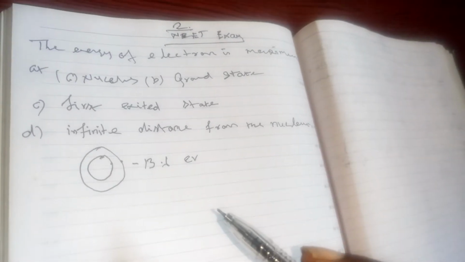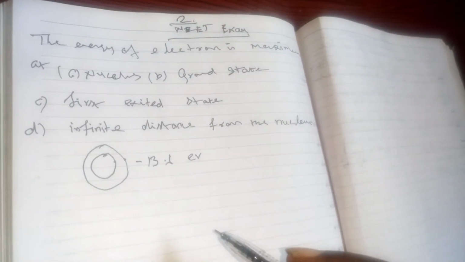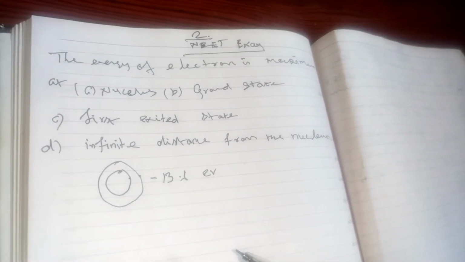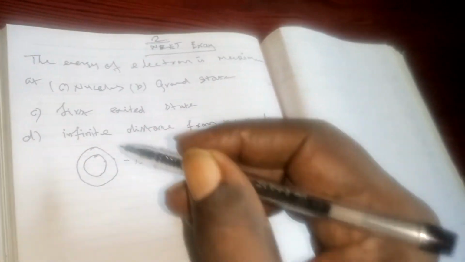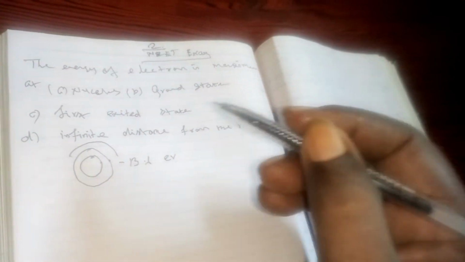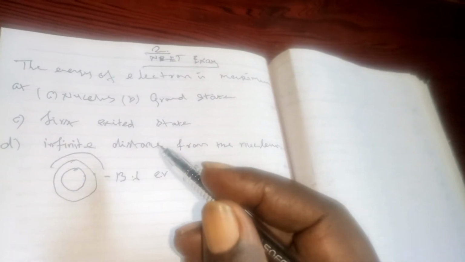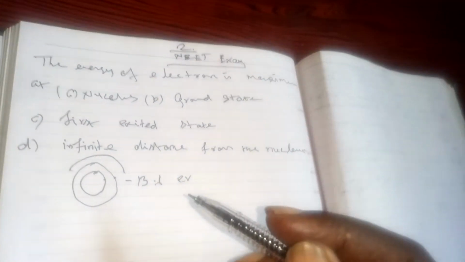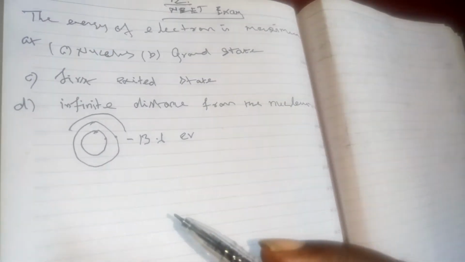So if the electron is away from the nucleus, the electron will get more energy. In the first excited state, minus 13.6 electron volt by 2 square, then 3 square, then 4 square. Then at infinity, that will be 0. There will not be any force of attraction.